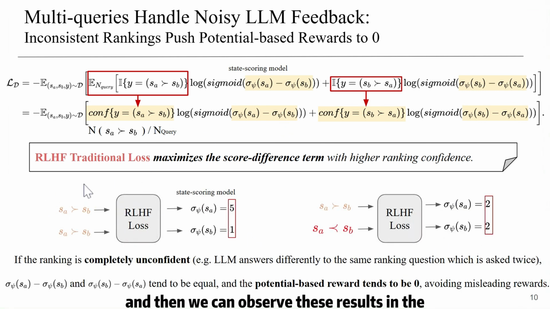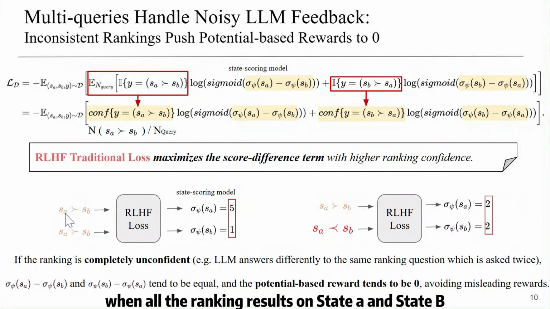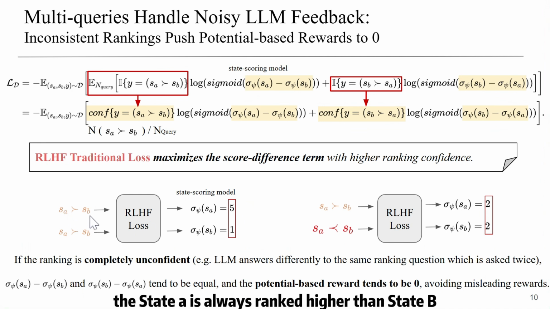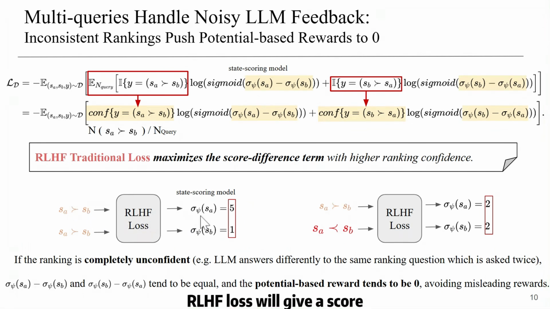And then we can observe this results in a state scoring model training process. When all the ranking results on state A and state B are the same, the state A is always ranked higher than state B. RLHF loss will give state A much higher score than state B. According to this formula, when the confidence here is much larger than the other one, this score difference will get maximized.